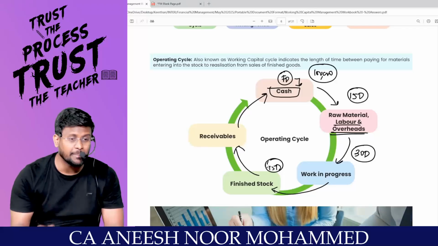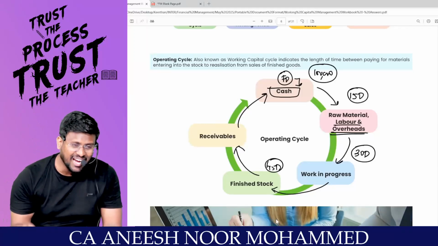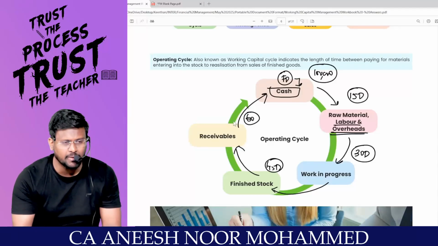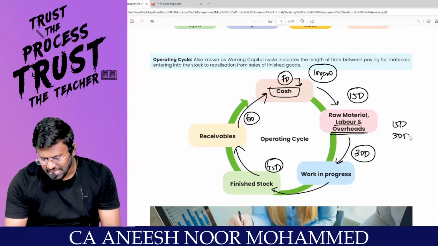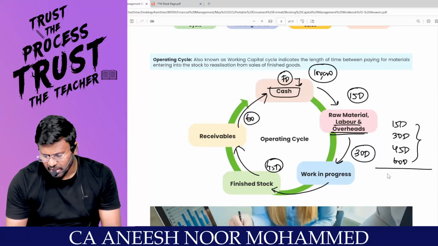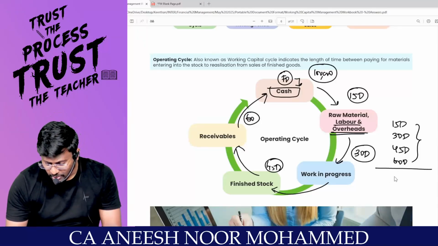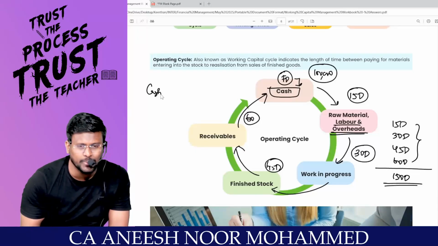Now it has become credit sales. Correct? Once it has become credit sales, debtor has to pay me money. Debtor is giving money only within 60 days. That means 15 days plus 30 days plus 45 days plus 60 days comes to 150 days. That means now I am having cash with me, right?